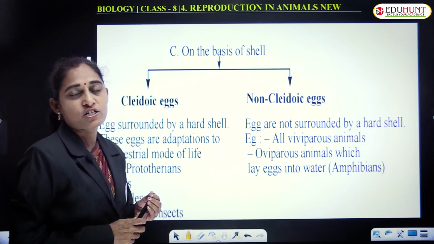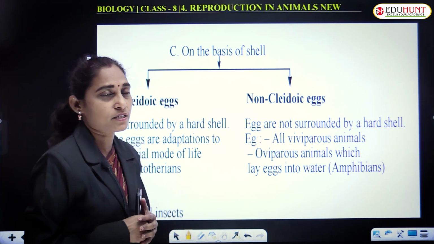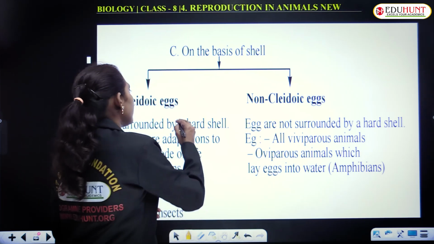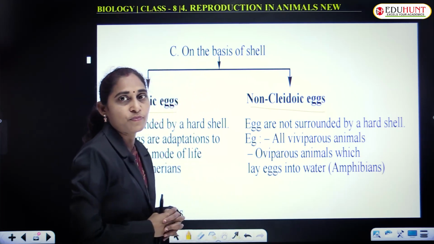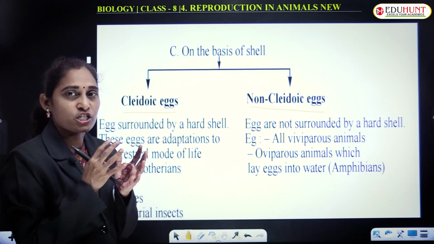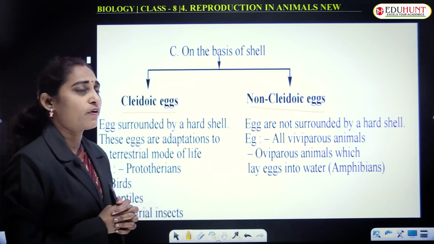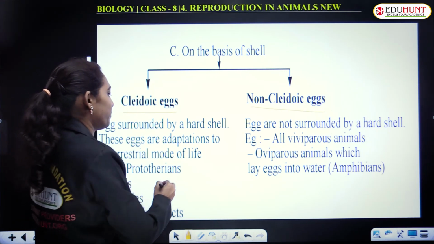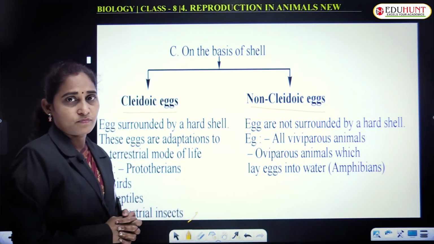On the basis of the shell, whether the shell is hard or soft, we can categorize the eggs into 2 different types. One is cleidoic eggs and the second category is non-cleidoic eggs. Cleidoic eggs bear a calcareous thick shell around the egg. These are seen in prototherians, birds, reptiles and terrestrial insects.